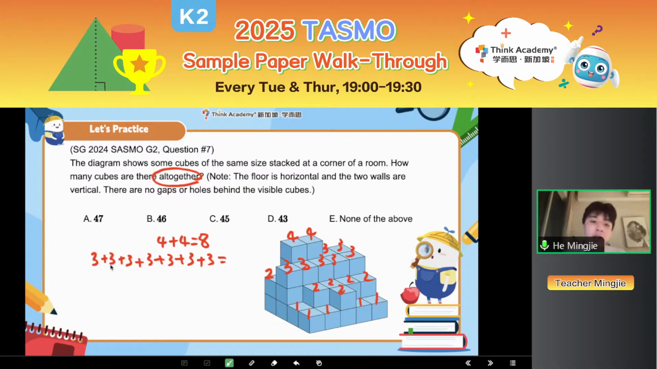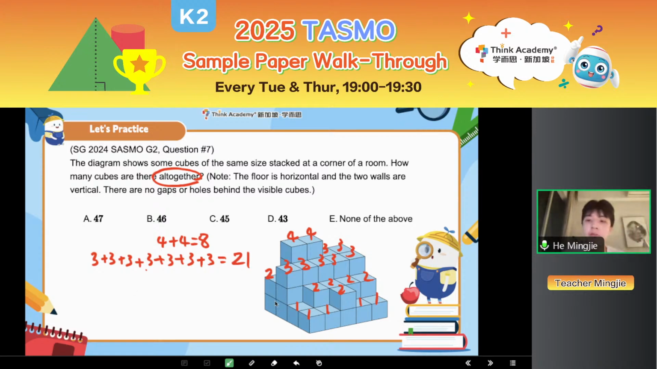So first, 3 plus 3 equals 6. And 6 plus 3 equals 9. And 9 plus 3 equals 12. 12 plus 3 equals 15. 15 plus 3 equals 18. 18 plus 3 equals 21. So it means seven groups of 3 plus together will equal 21. Or if you learned multiplication, you can just do 7 times 3 equals 21. It will be way faster.